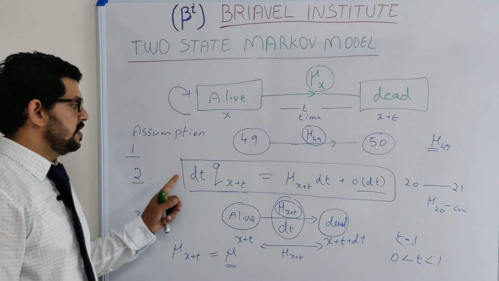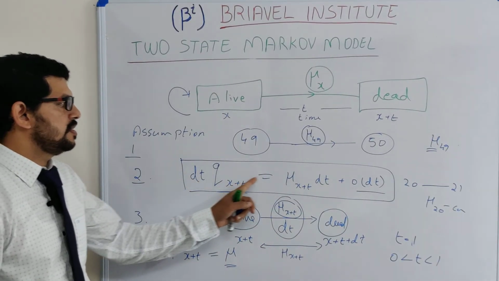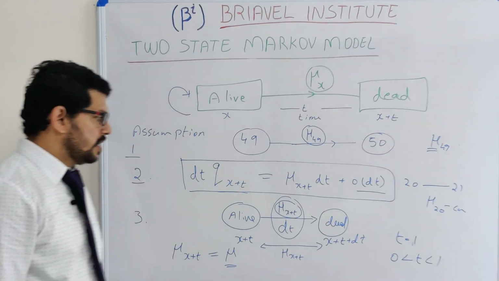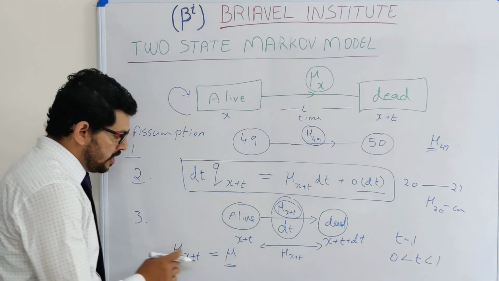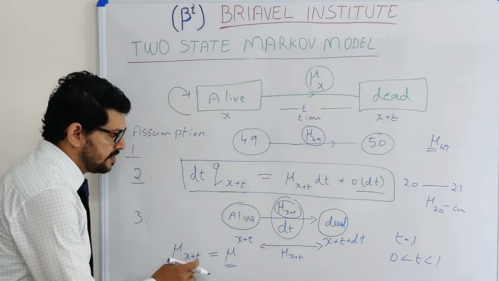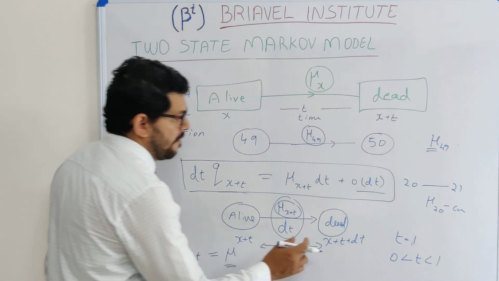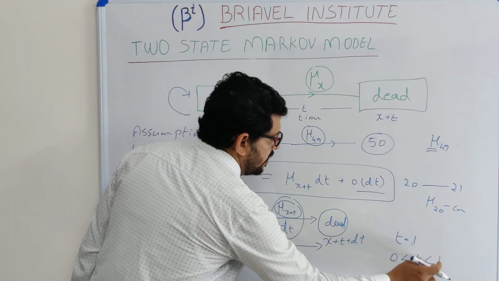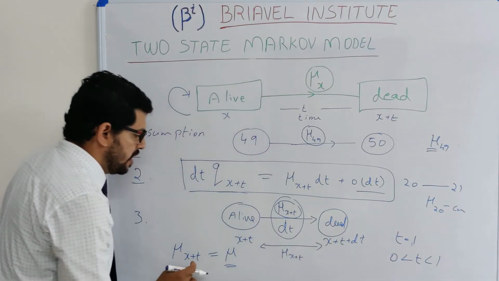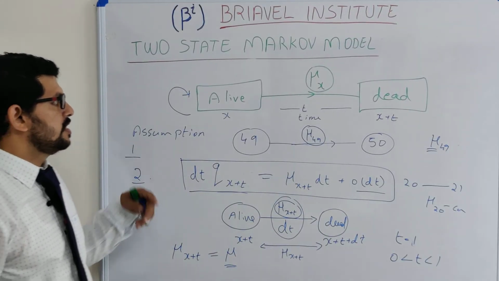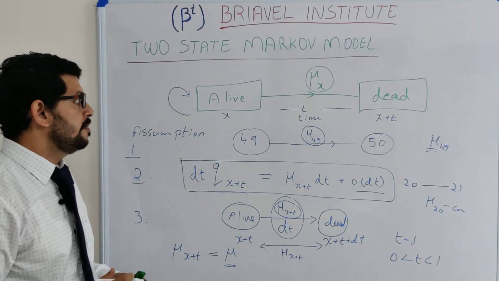The second assumption is that dt q of s plus t is equal to the transition rate times the time interval. In the third assumption, we explained that the transition intensity equals a constant mu for the time interval 0 to 1. These three assumptions will be used for the next calculation of survival probability.